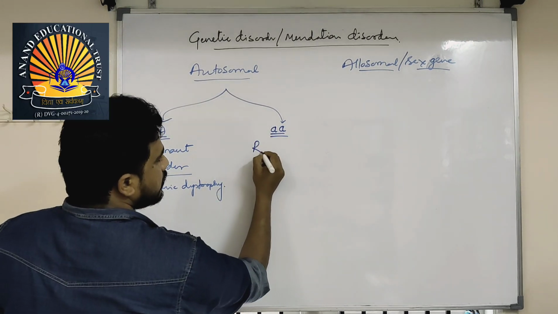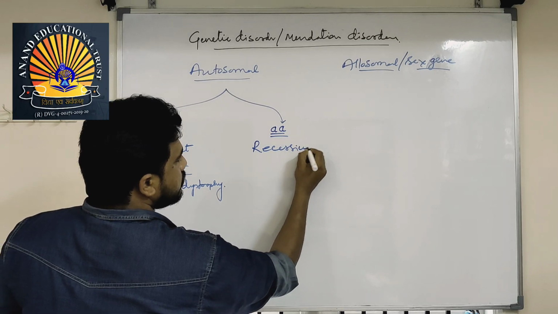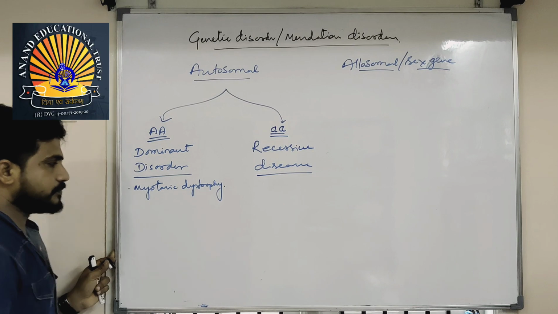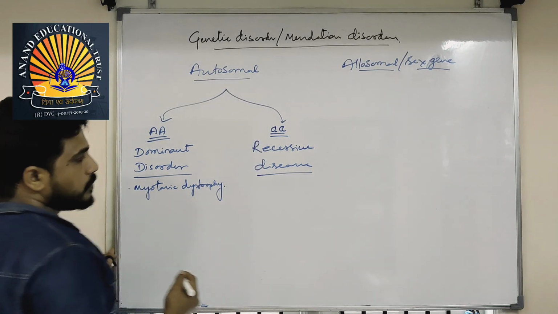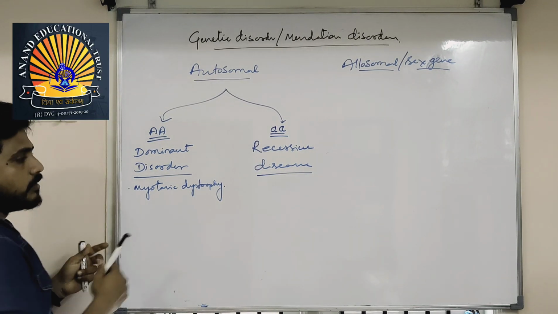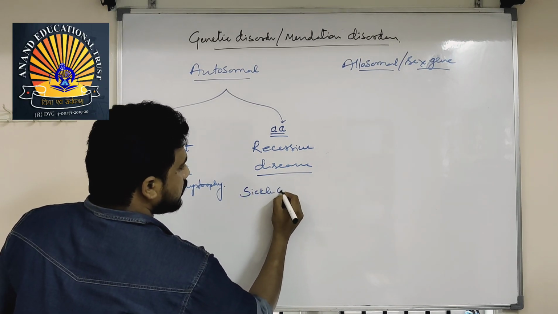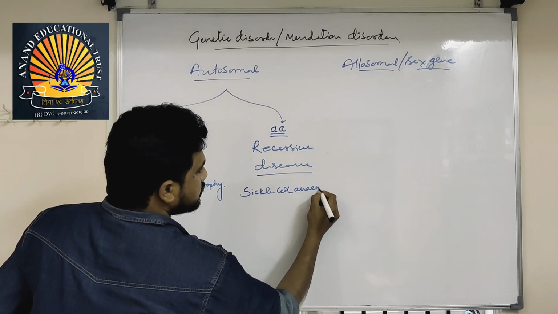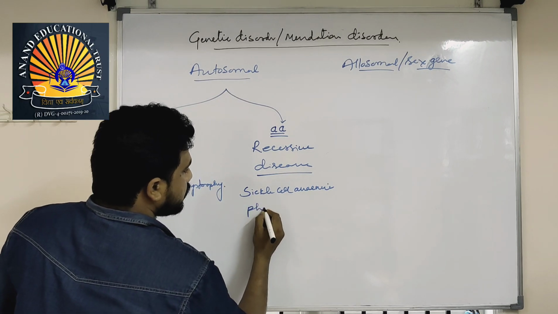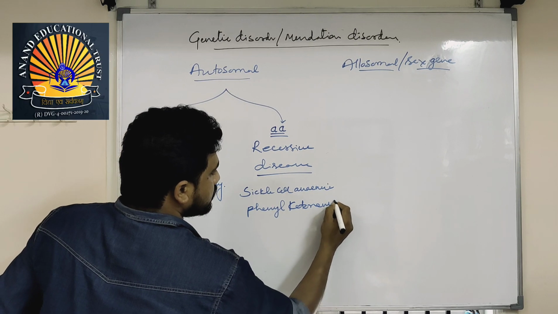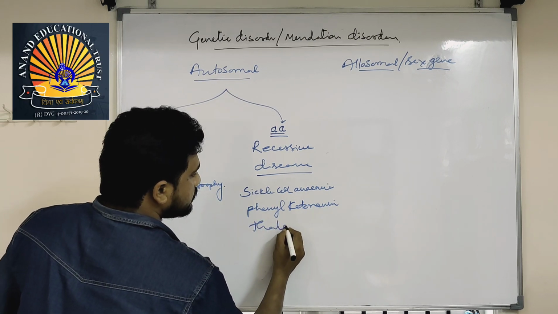They are called recessive diseases. Examples for autosomal recessive diseases: sickle cell anemia, phenylketonuria, thalassemia.